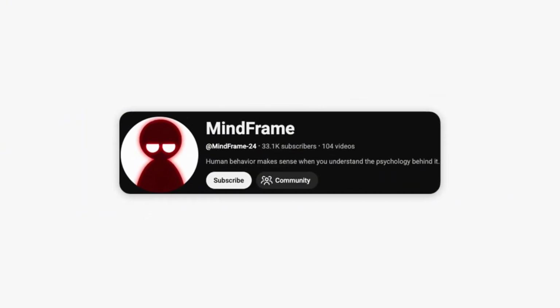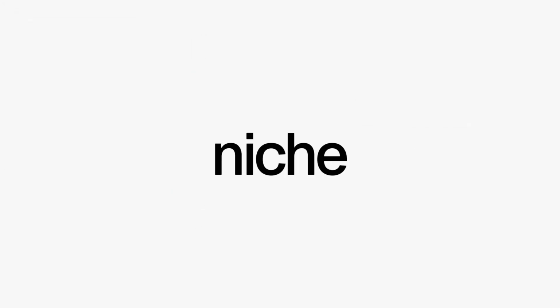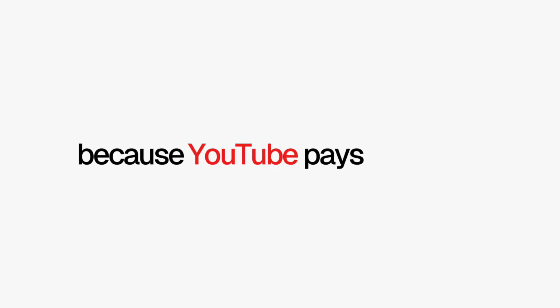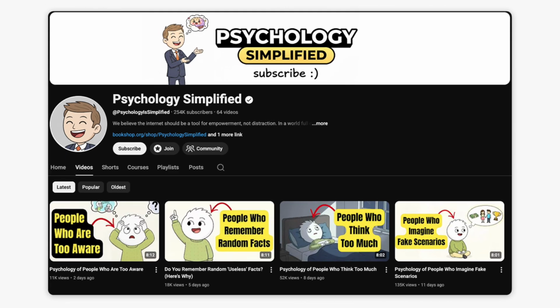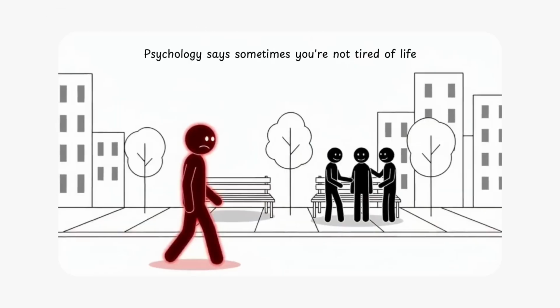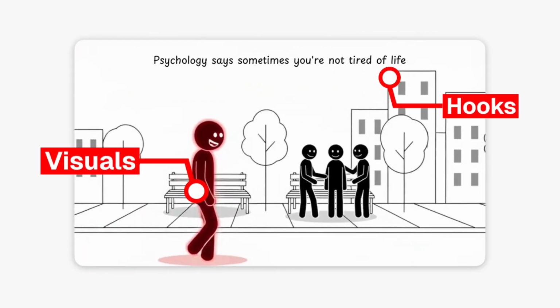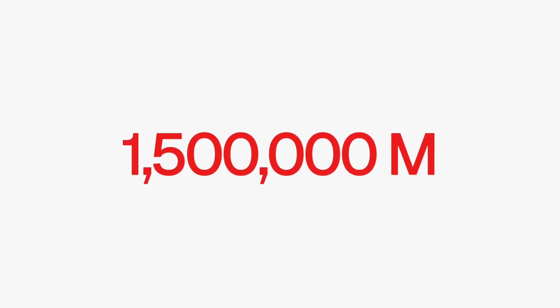This AI channel is making around $7,000 per month from these videos. The psychology niche is trending right now because YouTube pays well for it. But while most people are copying channels like Psychology Simplified, this guy took a working strategy and turned it into something more unique. The videos are 100% AI generated, but the style is different from the rest, and it clearly shows in the views.